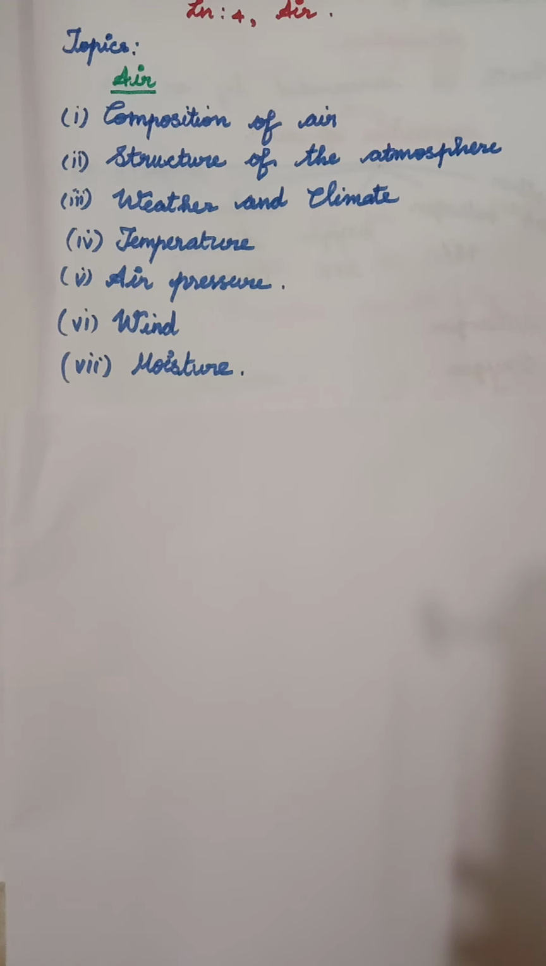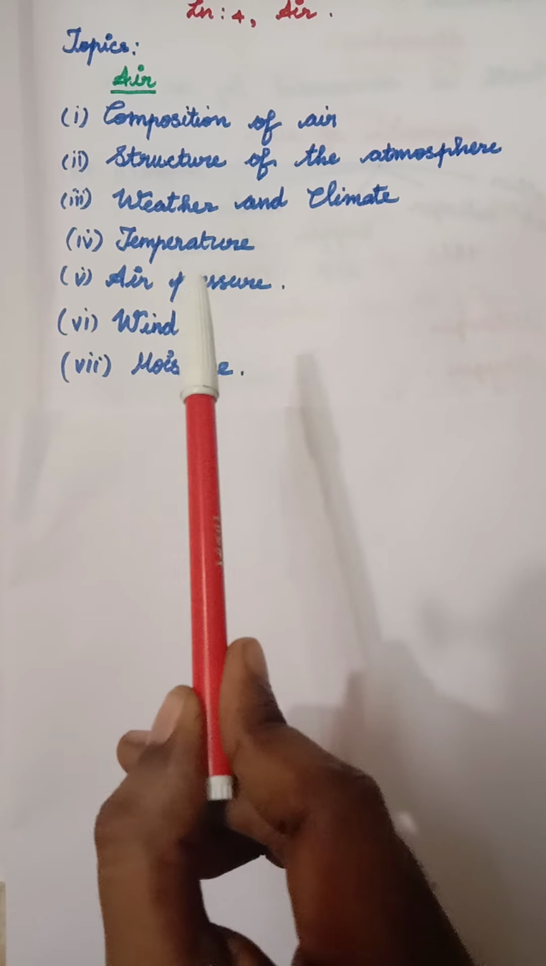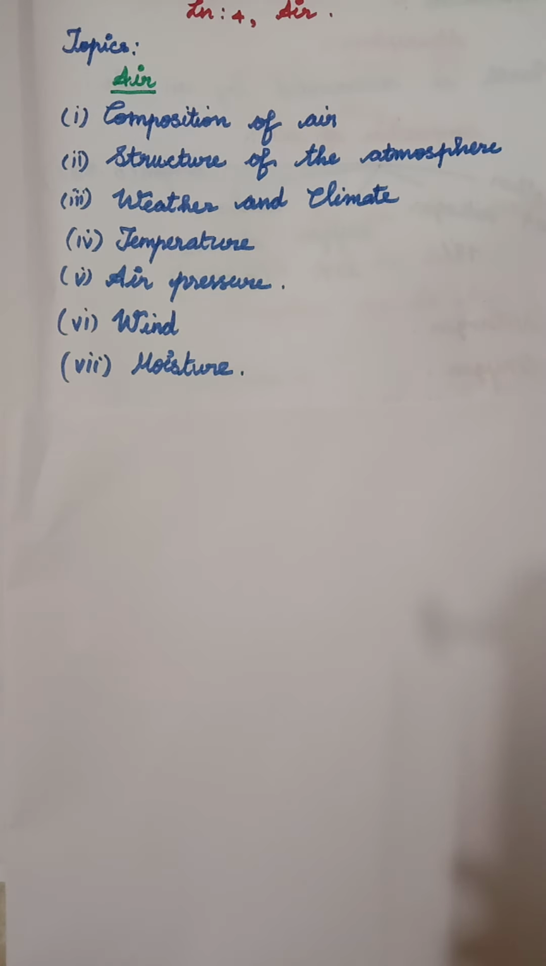Children, today we are going to see lesson number 4, Air. The topics covered under this lesson are composition of air, structure of the atmosphere, weather and climate, temperature, air pressure, wind and moisture. These topics we are going to cover in this lesson.